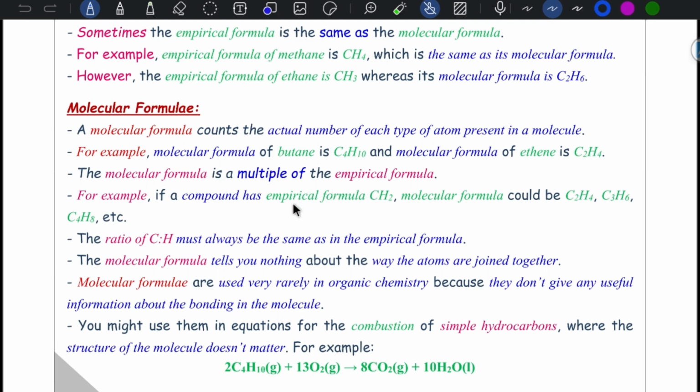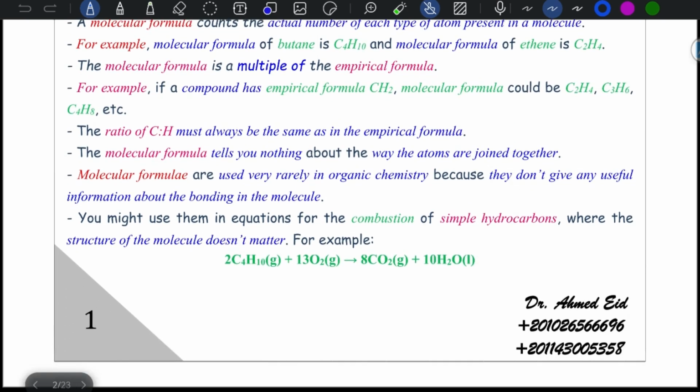For example, if the empirical formula is CH2, the molecular formula may be C2H4, C3H6, C4H8, and so on. The ratio of C to H must always be the same as the empirical formula. Also, the molecular formula tells you nothing about the structure, how atoms join together.